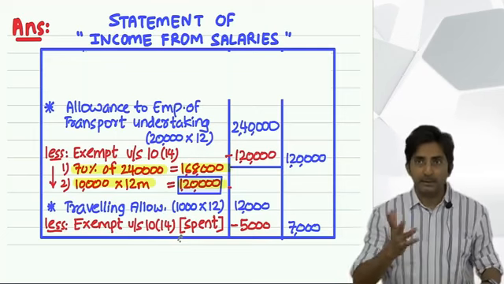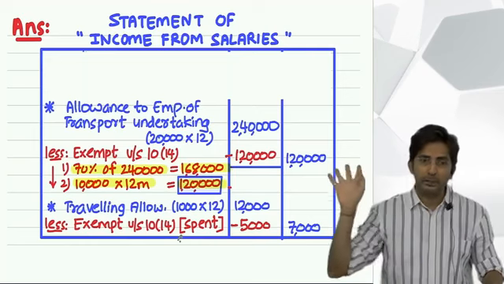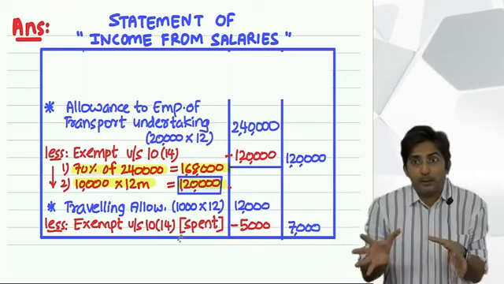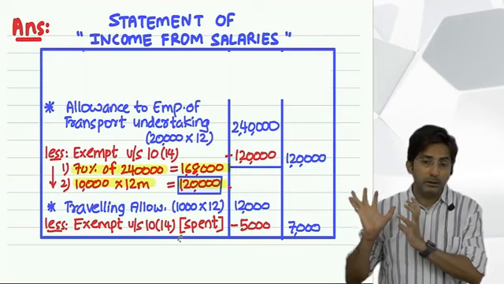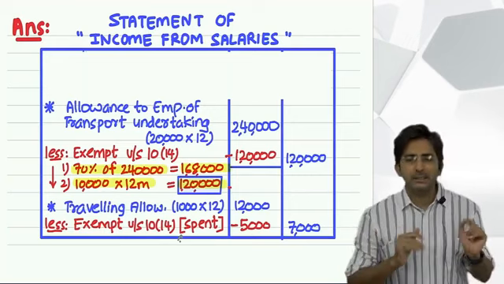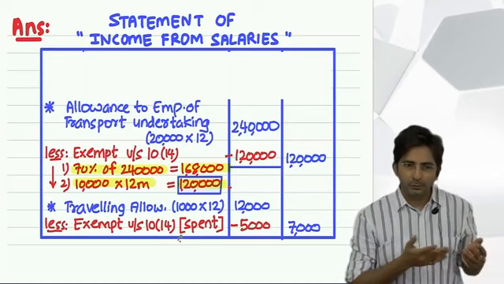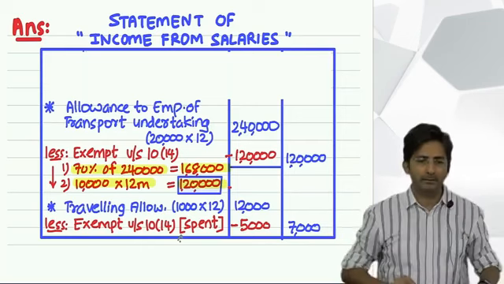See, I am not saying income tax department do not do any checking. They do checking, but they are mostly behind a businessman. Because businessman does lot of manipulation in his profit calculation. So their focus is mostly on a businessman. Salaried people, they pay less attention. And right now we are discussing a salaried person. So salaried person will usually say what? That I have fully spent.